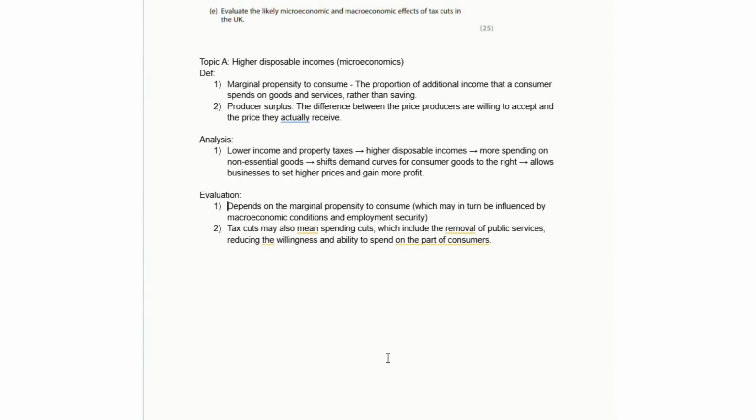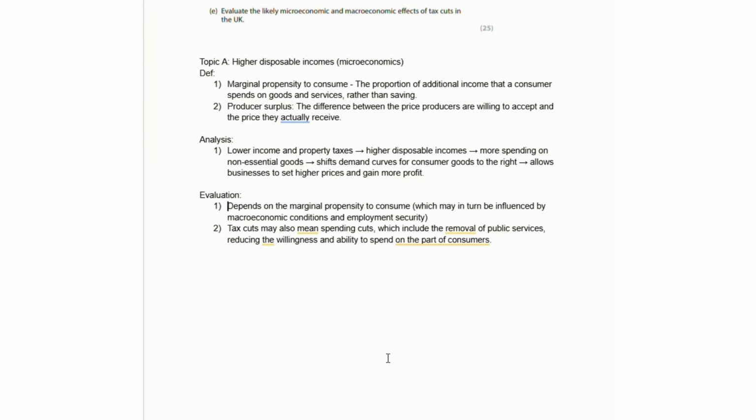And then in terms of an evaluation, we want to talk about how much tax cuts are actually going to translate to higher rates of consumption, which in this case would depend on the marginal propensity to consume, which might be influenced by different conditions. Like if you're in a recession, even if you increase the amount of disposable income people have, they may be less willing to spend it because they feel more financially insecure. They're worried about losing their job.